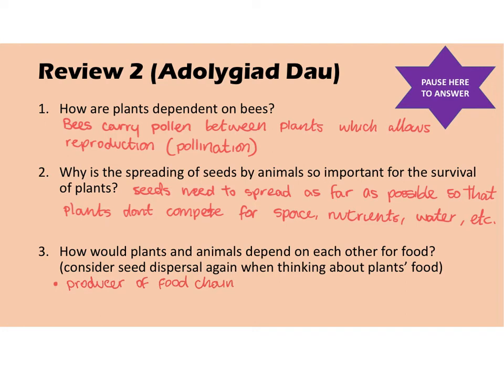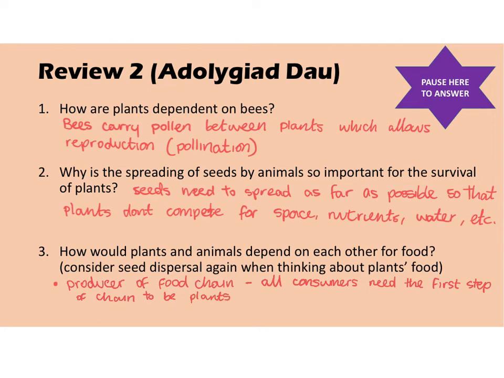Okay, so all consumers need the first step of the chain to be plants.